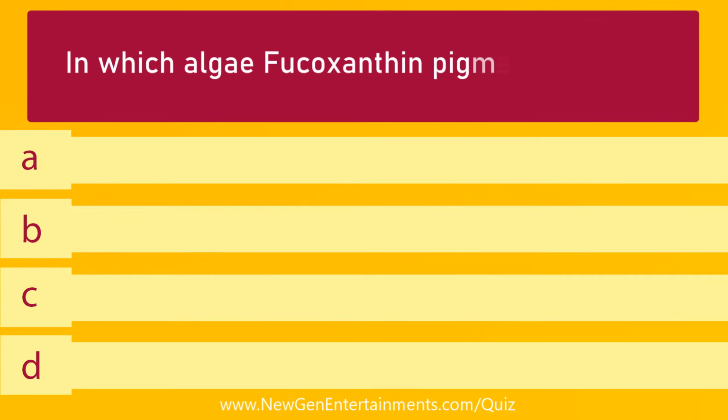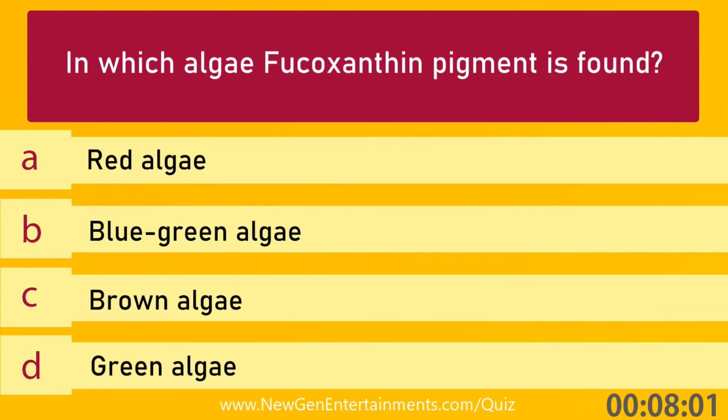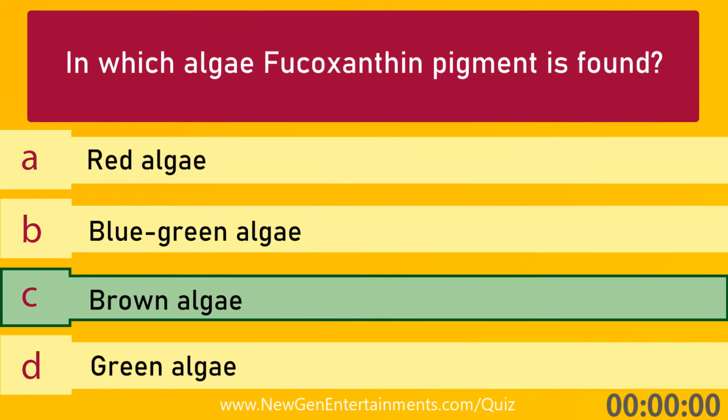In which algae fucoxanthin pigment is found? Options are A. Red algae, B. Blue-green algae, C. Brown algae, and D. Green algae. Answer is option C. Brown algae.